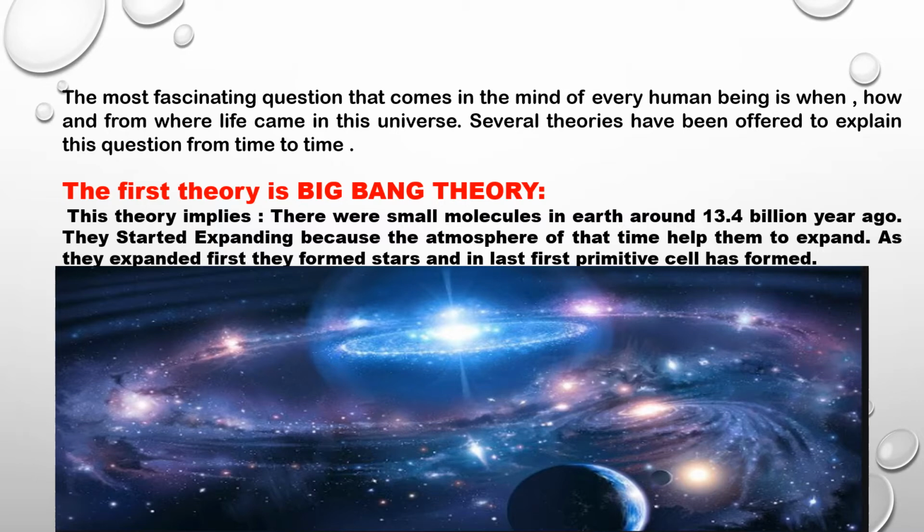It means these molecules started coming together and making big atoms or structures. And when they came together slowly, they made one primitive cell. It means the first cell was made.